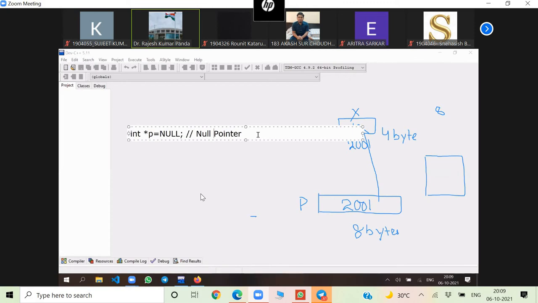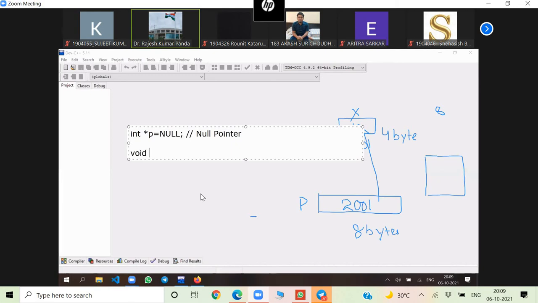Till now we have discussed three things. What is a pointer? What is a wild pointer? And what is a null pointer? If the pointer is not initialized, it will be a wild pointer. You need to initialize the pointer, so we have to write like this: int *p = NULL. Okay? Next type of pointer we are discussing.